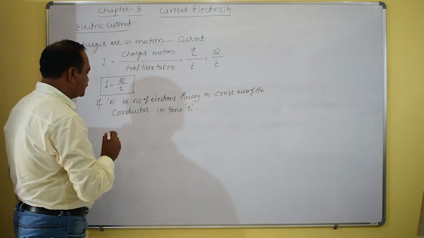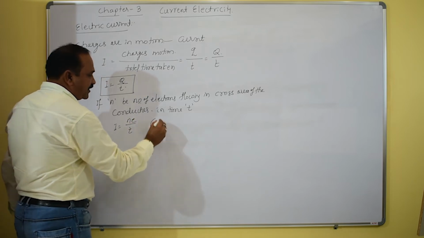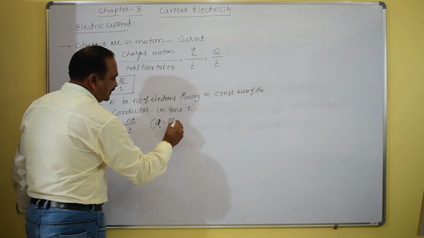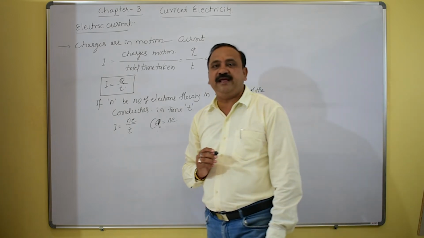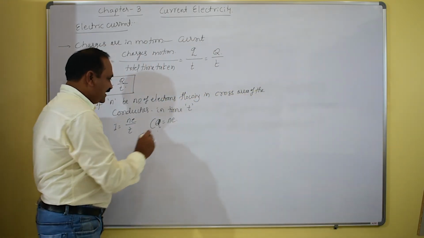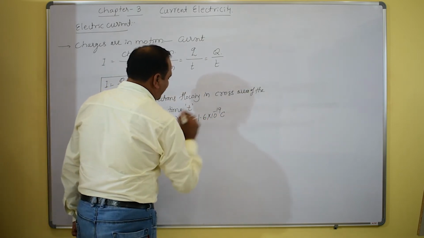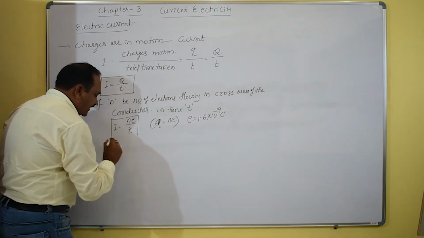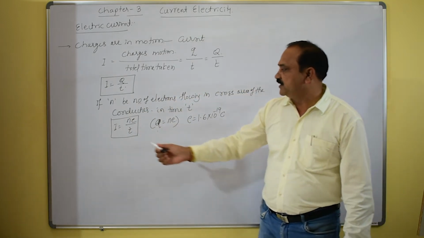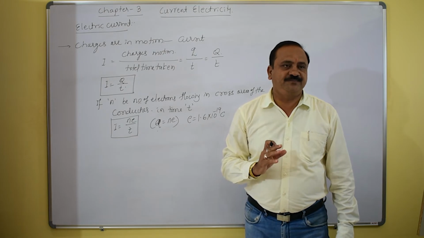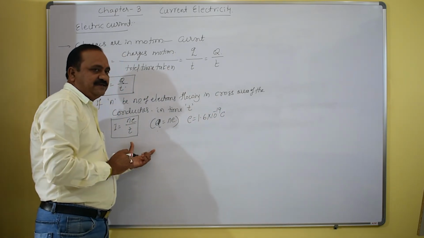Then I equals Q by t equals N e by t, because Q equals N into e, the quantization of charge. The value of e is 1.6 into 10 raised to minus 19 coulomb. Sometimes we use this relation to solve examples. This is also an important concept about electric current.